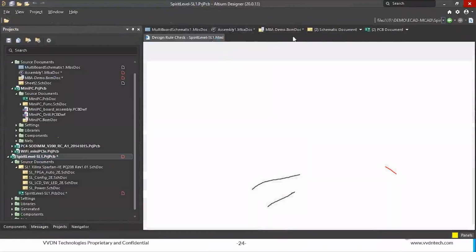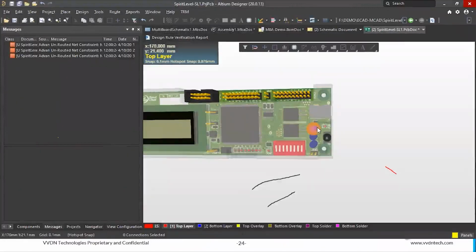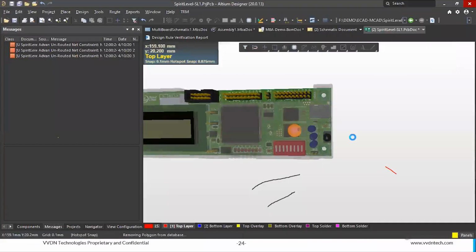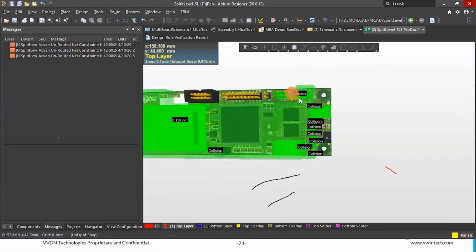So if you just highlight the errors. Okay, maybe I'll just show you like this. If I move this connector, or if I move this 3D STEP file, you can see now collision. Like that it will highlight, because the component is hitting with my mechanical enclosure.